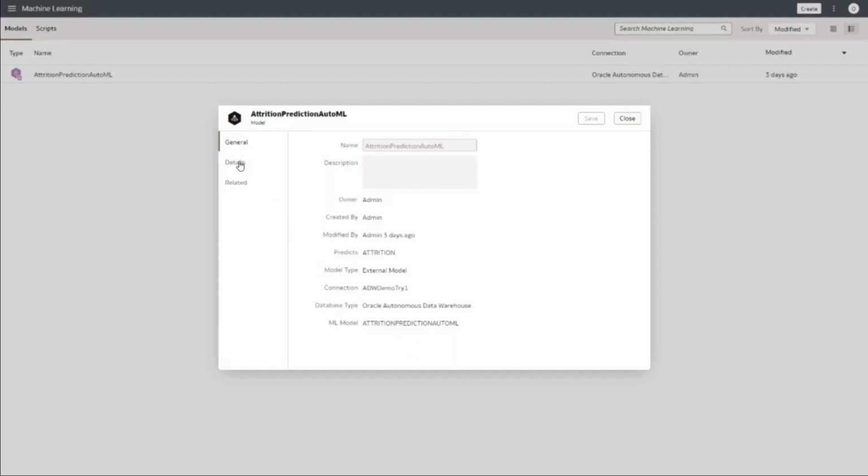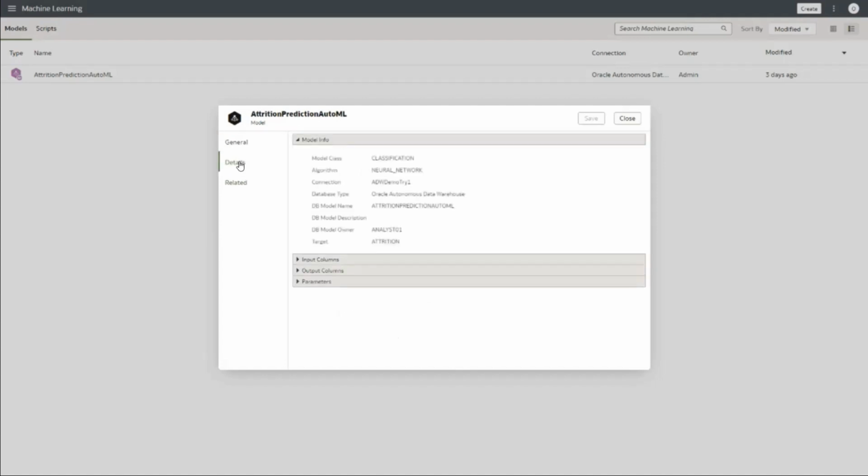The next tab is around details. This is an important tab, right? It gives you model info. Classification was chosen as the class that we saw, and the algorithm was neural network. Multiple algorithms were run, and it was found that neural network is the best algorithm of the lot. So that has been finalized. Now here's the owner who ran it for you.